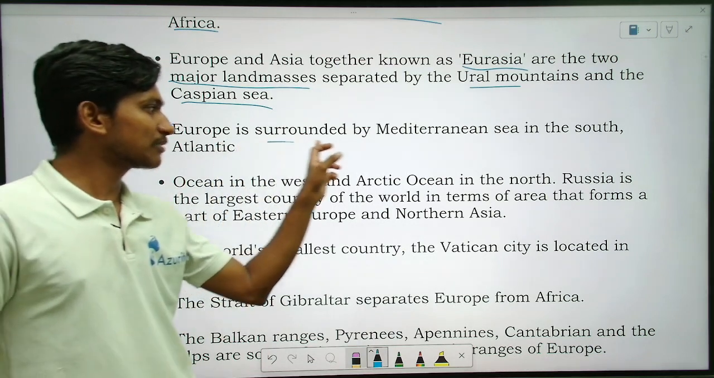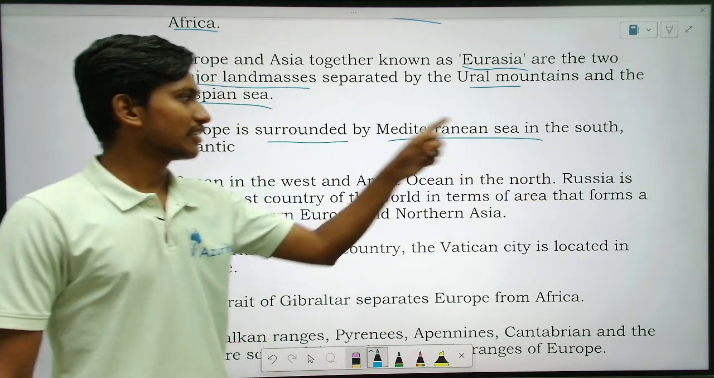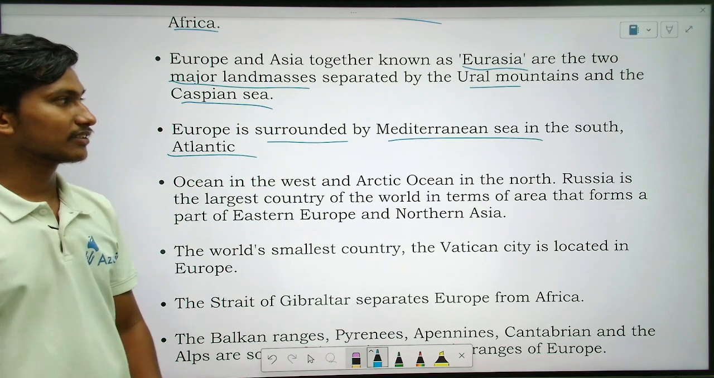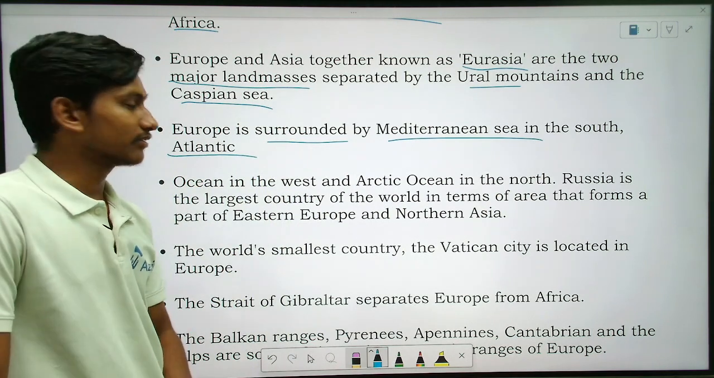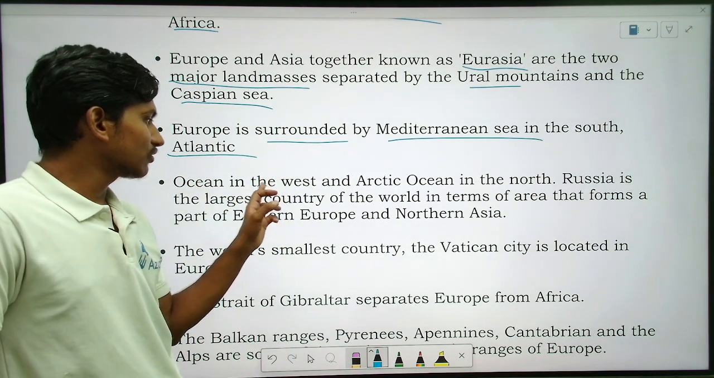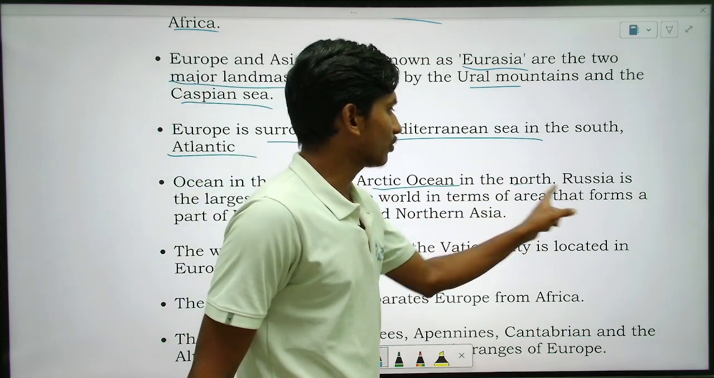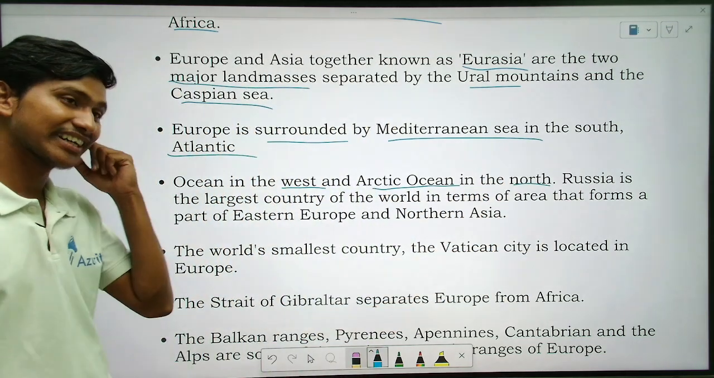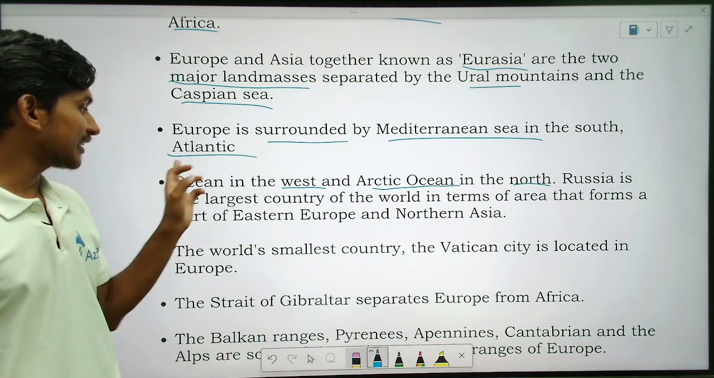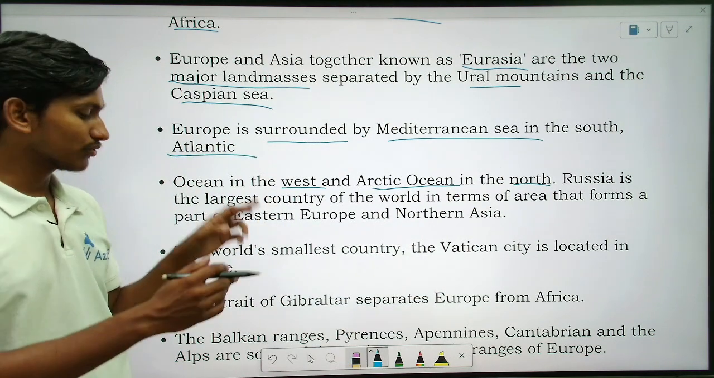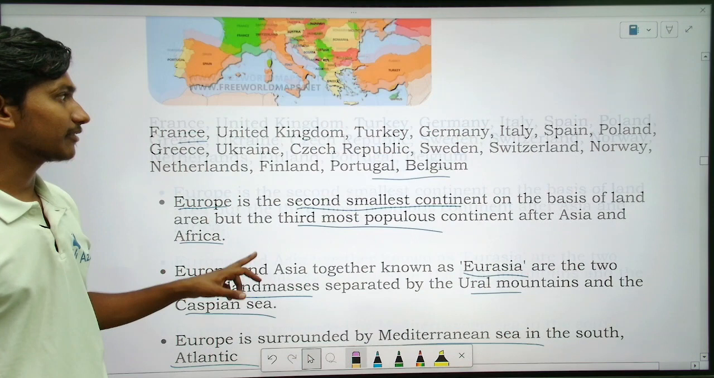Europe is surrounded by the Mediterranean Sea in the south, Atlantic Ocean in the west and Arctic Ocean in the north. So this point should be connected. Atlantic Ocean in the west. If you see Europe, you will understand.